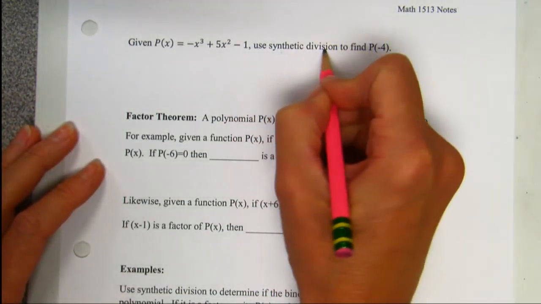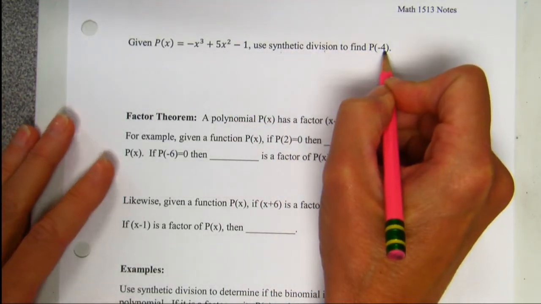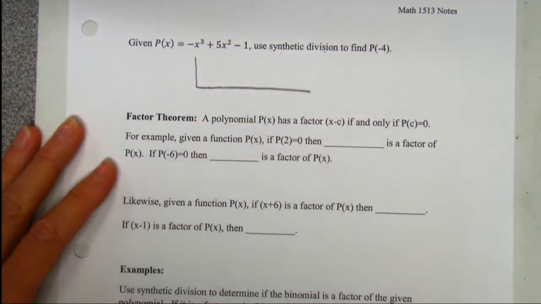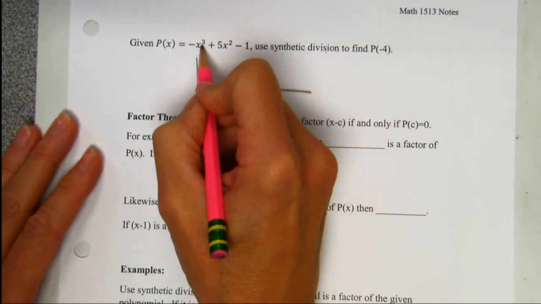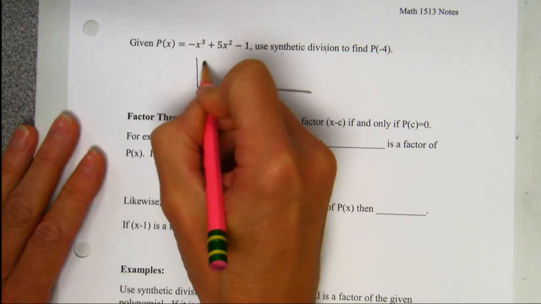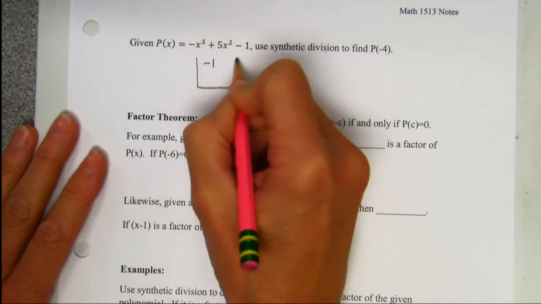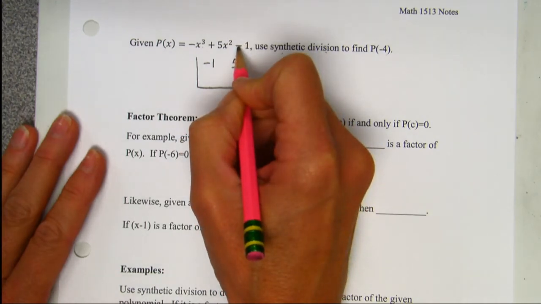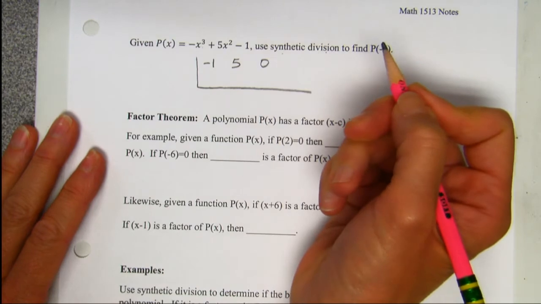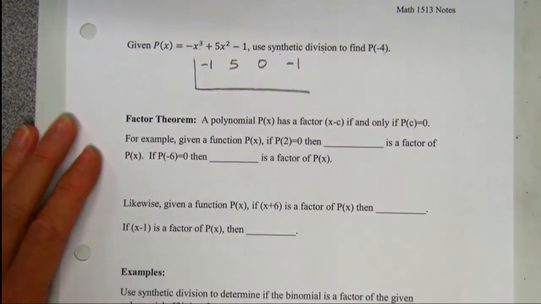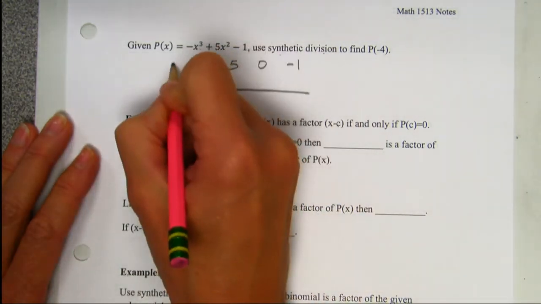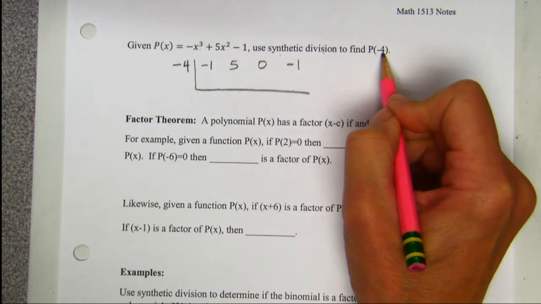All right, use synthetic division or the remainder theorem to find p of -4. All right, let's go with it. To the third power is my highest exponent. It's got a -1. To the second power, +5. Do you see x to the first is missing? Got to put in a 0. Constant, -1. On the outside of my house is a -4. When it's just the number, you grab the number. If there's an x with it, you watch the sign.